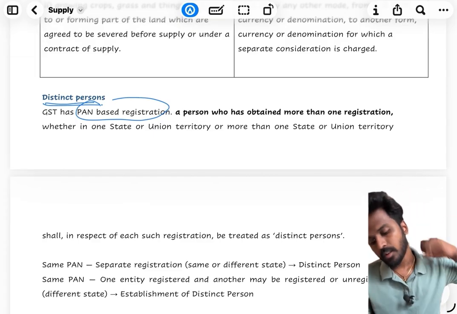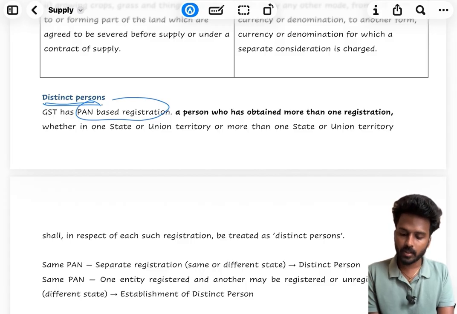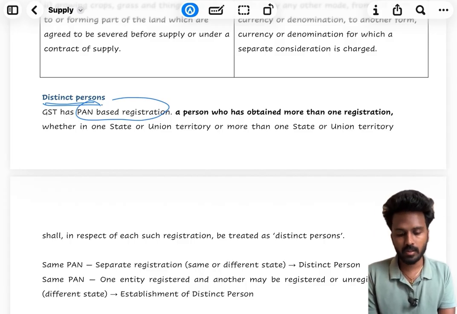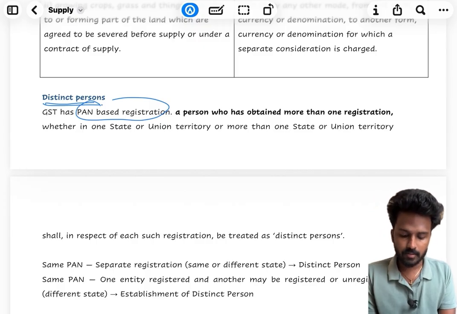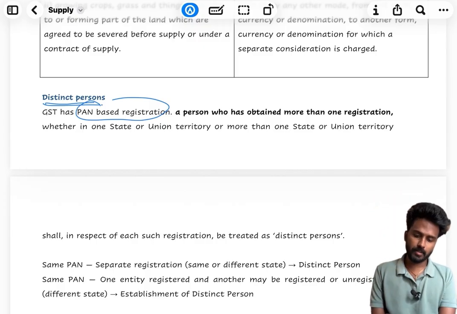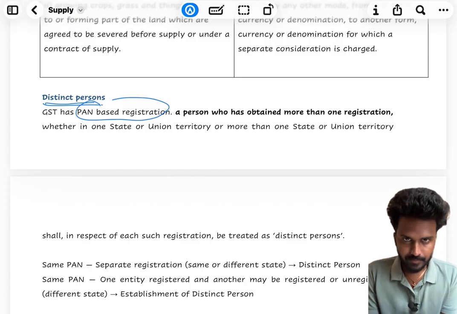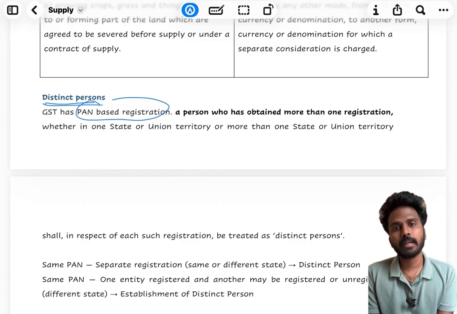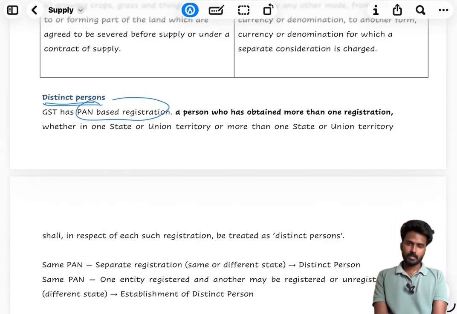Similarly, a person who obtained more than one registration, whether in one state or union territory or in more than one state or union territory, in respect of such registration shall be treated as distinct person. For example, I have A Limited which has a branch B Limited. So A Limited is in Tamil Nadu and B Limited is in Karnataka.